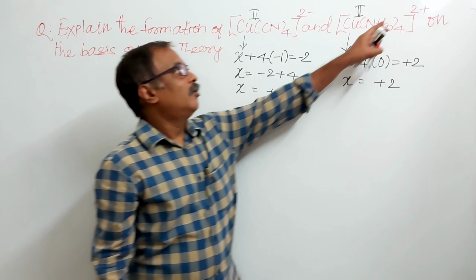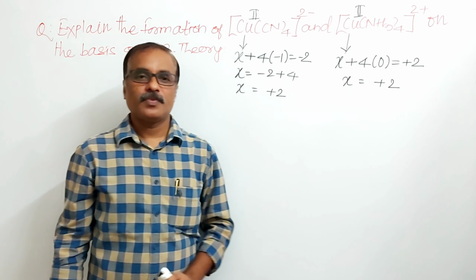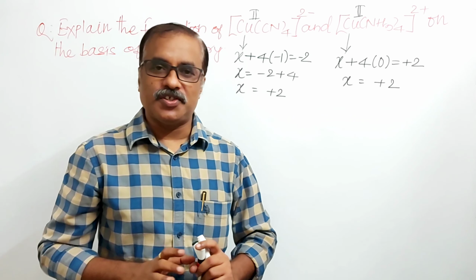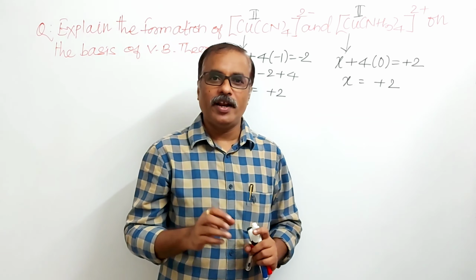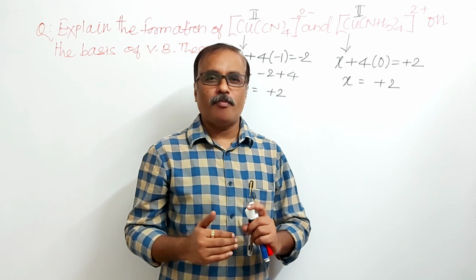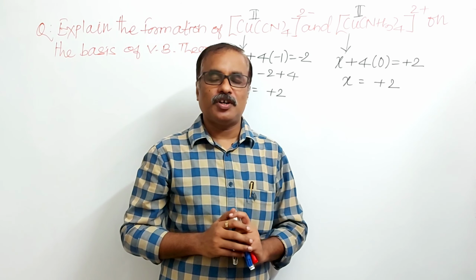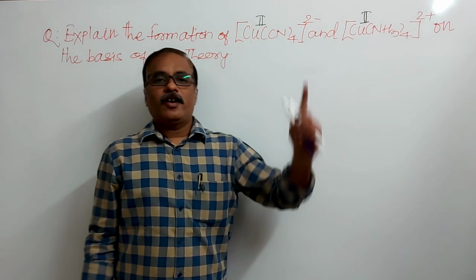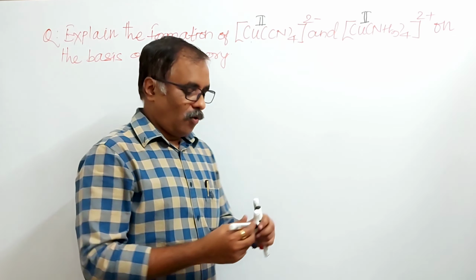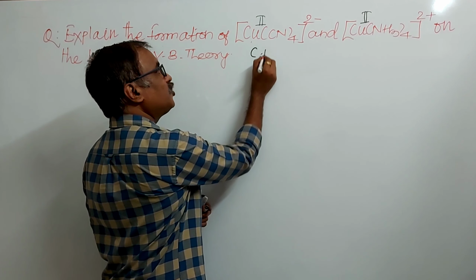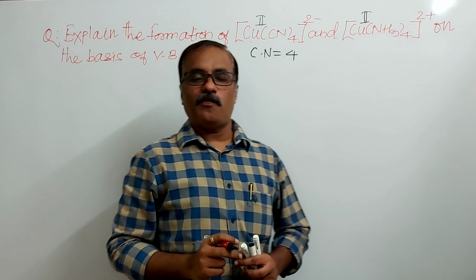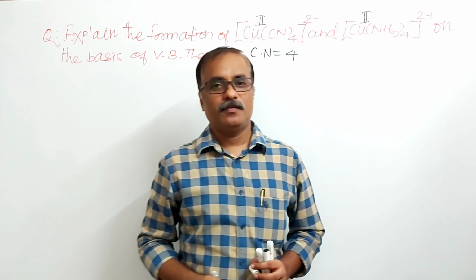So here, positive charge. Then which type of hybridization is present in both the complexes? What is the geometry? What are the magnetic properties of these two complexes? Now we'll see this. See here, in the anionic complex, the coordination number of copper is 4. The number of monodentate ligands is 4. CN minus is a monodentate ligand.